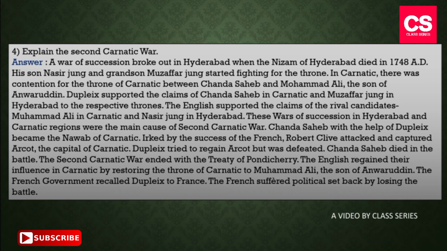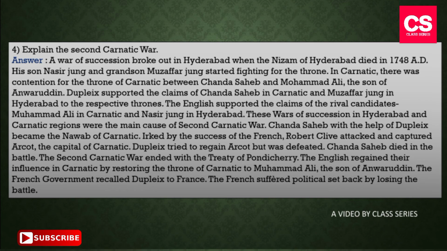Chanda Sahib died in the battle. The Second Carnatic War ended with the Treaty of Pondicherry. The English regained their influence in Carnatic by restoring the throne of Carnatic to Muhammad Ali, the son of Anwaruddin. The French government recalled Dupleix to France. The French suffered political setback by losing the battle.